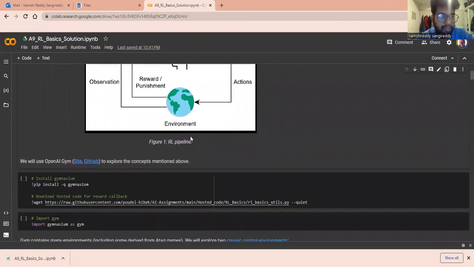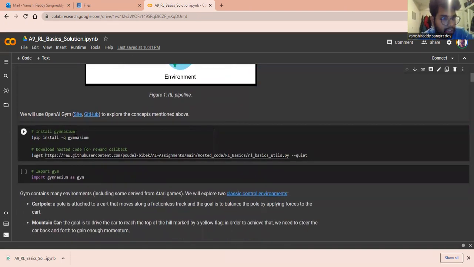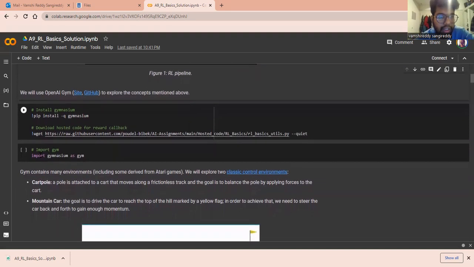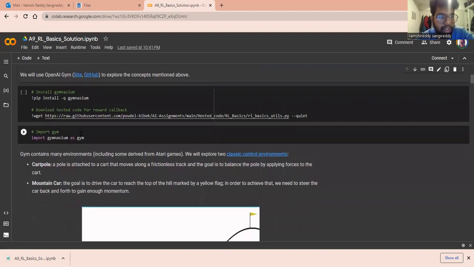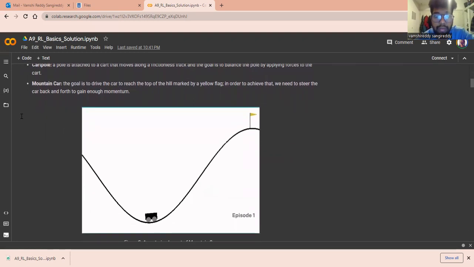So for this, we will use OpenAI Gym. We install the necessary packages, and next we import gymnasium as gym. This OpenAI Gym contains many environments. For learning reinforcement learning, we choose particular environments. In this, we have chosen two environments.